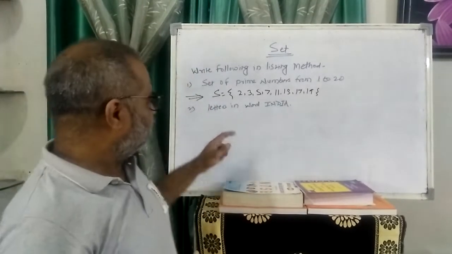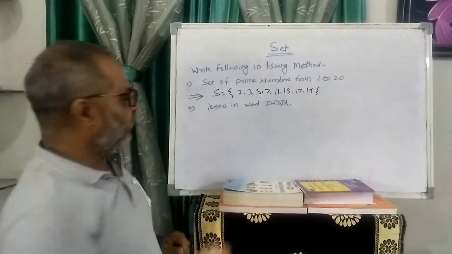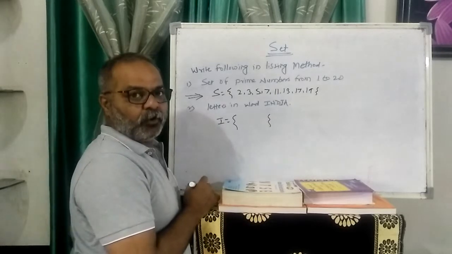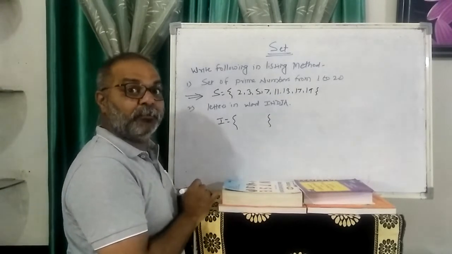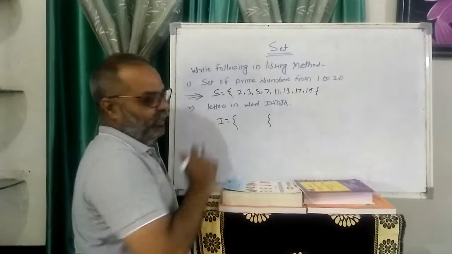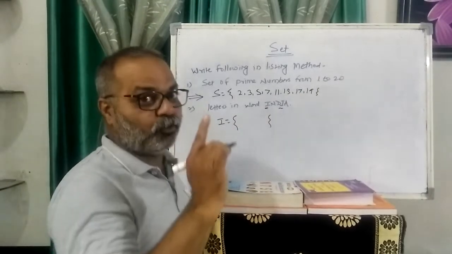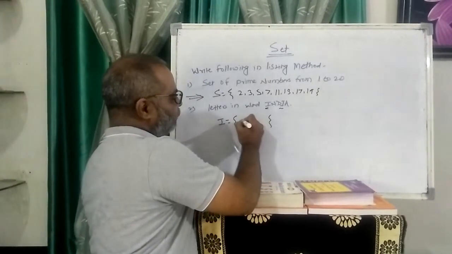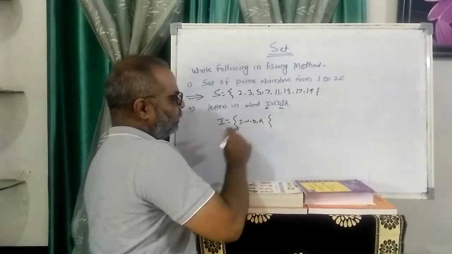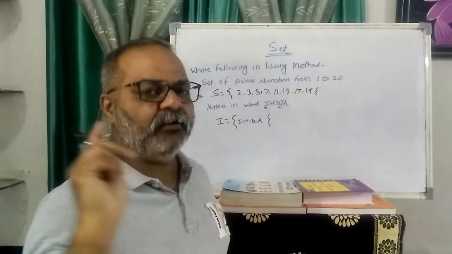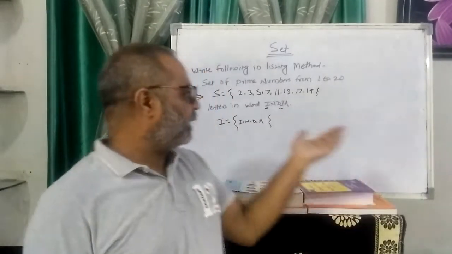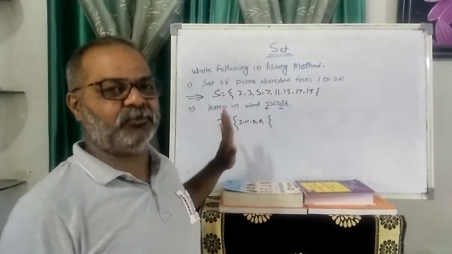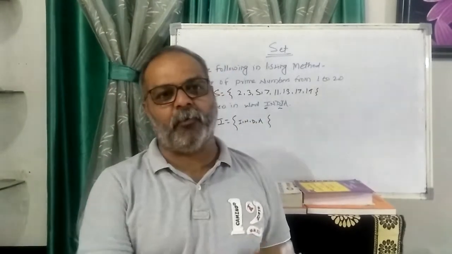Right? Next is the letters in the word India. So I just write here, in curly brackets. This curly bracket is also called braces. So INDIA: I is repeated. But we know the rule: there is no repetition of elements in a set. So the letters are I, here is N, here is D, here is A. I is repeated twice, but we write it once only. There is one more rule: every element present in the set is separated by a comma. You just remember, every element is separated by a comma.